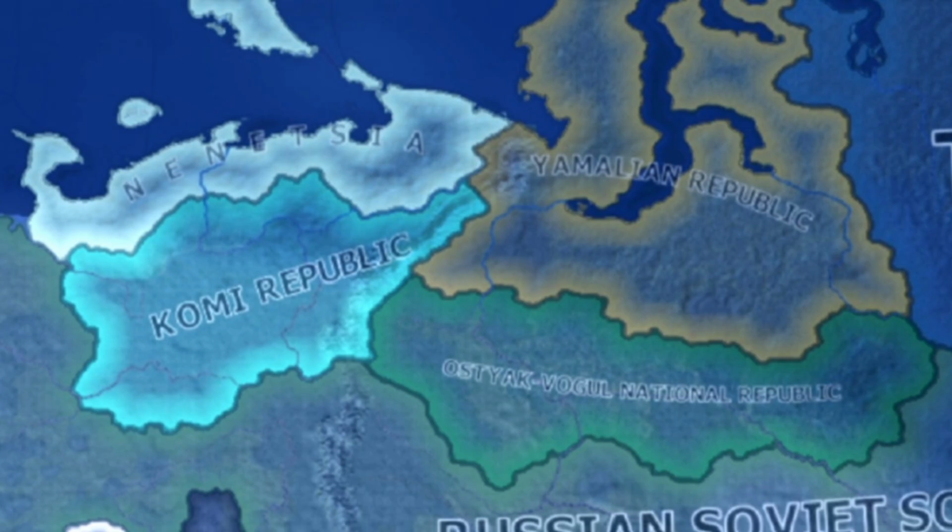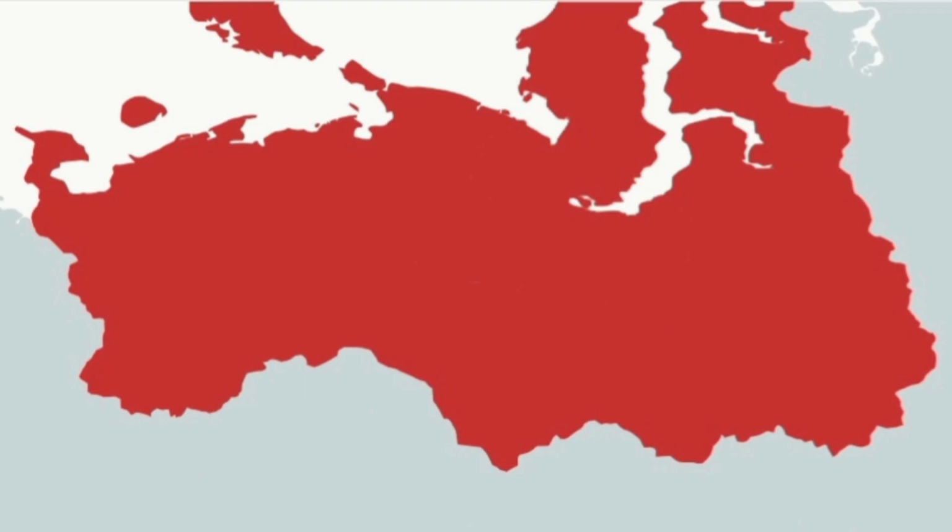Further north, Komi, Nenetsia, Yamalia and Ostyak-Vogul all became independent with 60 to 70%, with Ostyak-Vogul the lowest at 60% and Komi the highest at 69%. Lastly, with exactly 50%, you voted for the four of them to unite into one state.